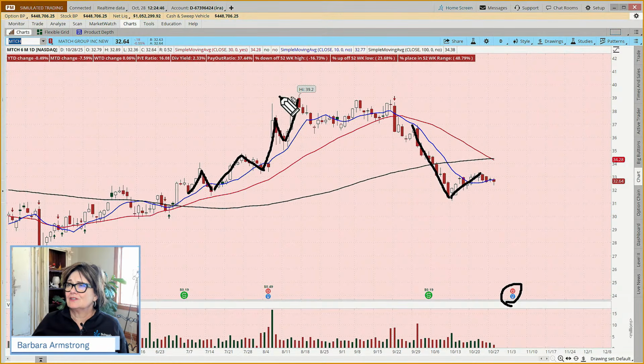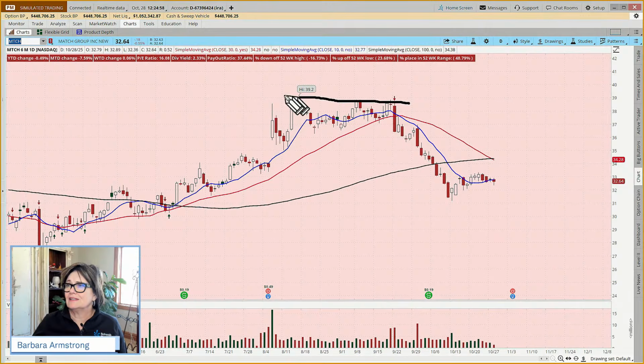And then it started to consolidate. Or you might say, I wouldn't have drawn my line like that. Okay, I hear you. So maybe you say it started to consolidate. So we started seeing kind of lower highs instead of all these higher highs with these bull flags. And we were seeing kind of similar lows, and then it broke to the downside. And then we started seeing now bear flags. So the trend is your friend until it ends.